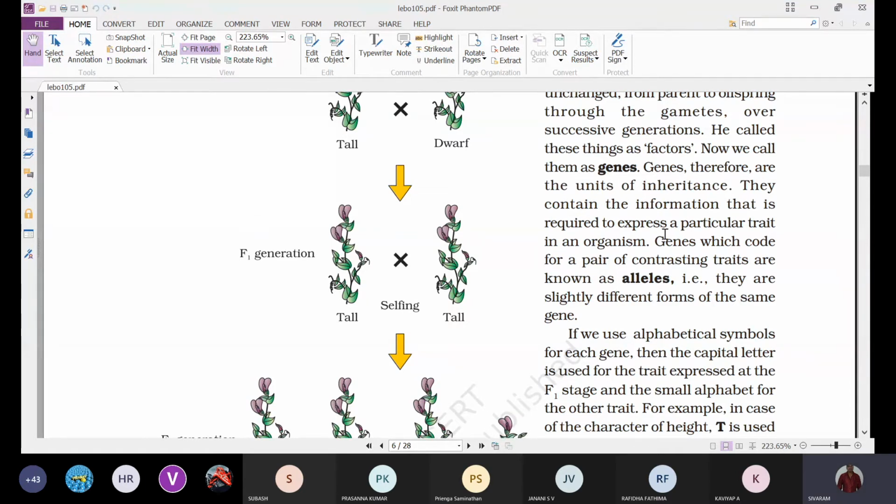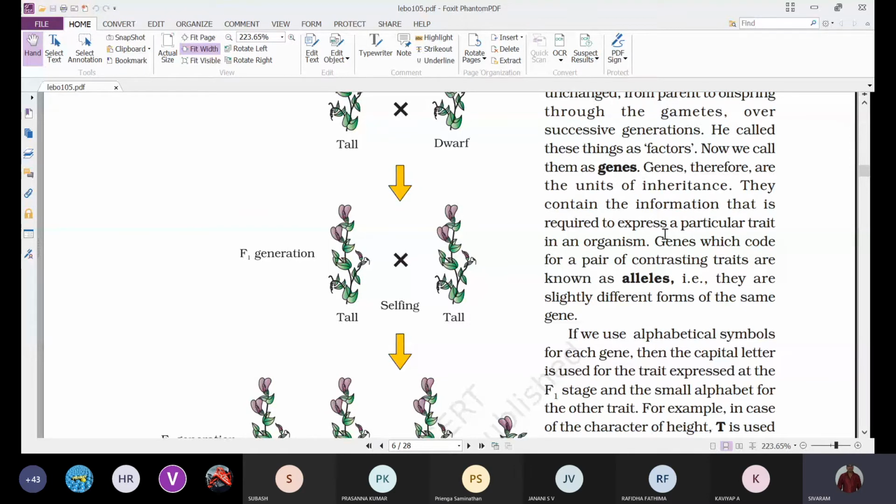Violet and white: capital V, small v, alleles. Capital Y, small y: yellow seed and green seed. Next, round and wrinkled: round is represented by capital R and wrinkled by small r.